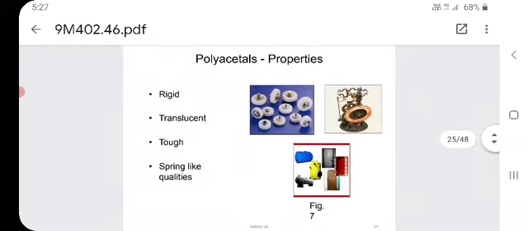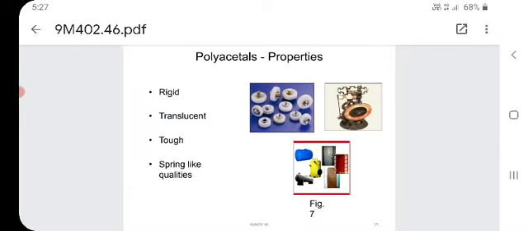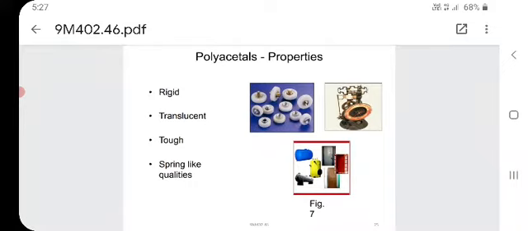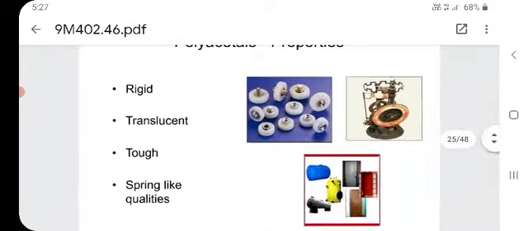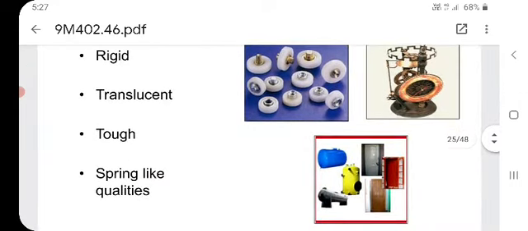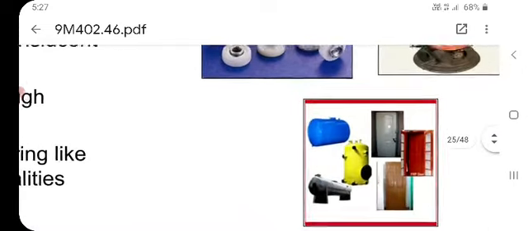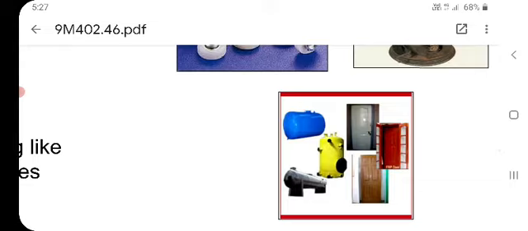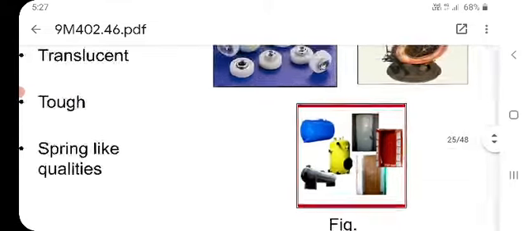Next, polyacetal properties. See the examples. What are you seeing here? The first one is door fittings and the second is a watch used in the home. At the bottom you are seeing compressor bodies, doors and turbine bodies.